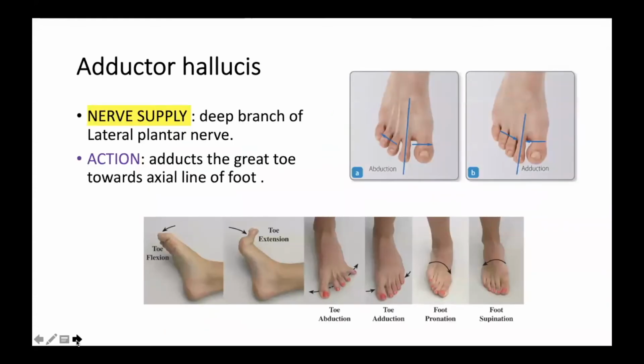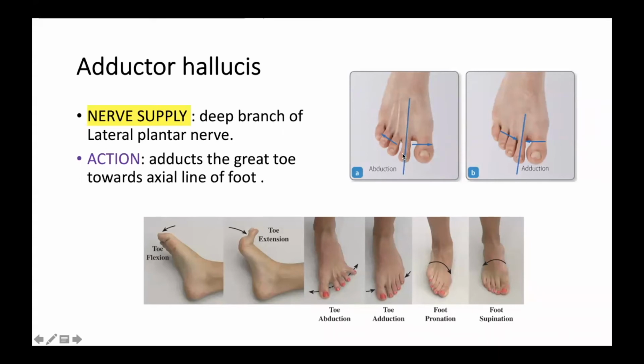Now, what is the nerve supply of this adductor hallucis? Adductor hallucis is supplied by the deep branch of the lateral plantar nerve. And the action of this adductor hallucis, I already told you, is adduction. It adducts the greater toe towards the axial line of the foot. The axial line passes through the middle of the second toe. This is the axis of the foot, everybody. Is it okay?